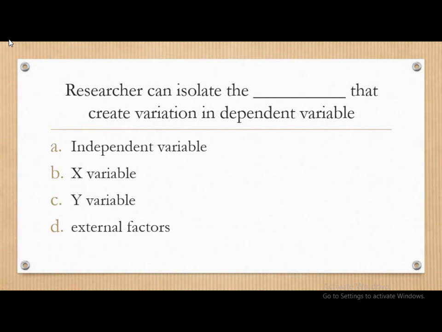Moving on, researcher can isolate the dash that create variation in dependent variable. Options are independent variable, X variable, Y variable, and external factors. Correct answer is external factors. Researcher can isolate the external factors that create variations in the dependent variable under study.